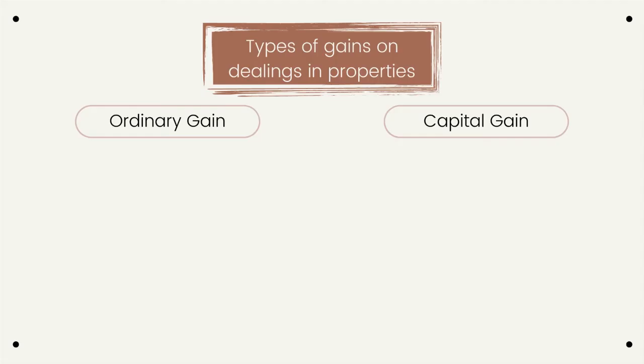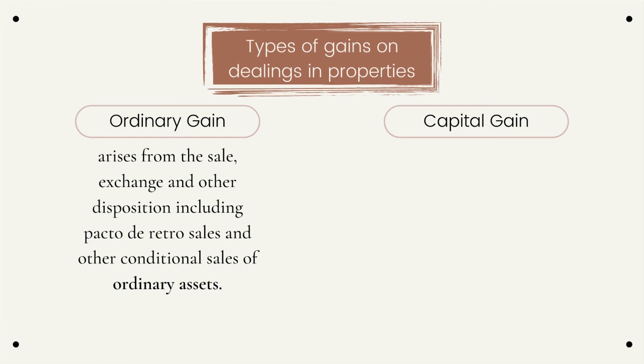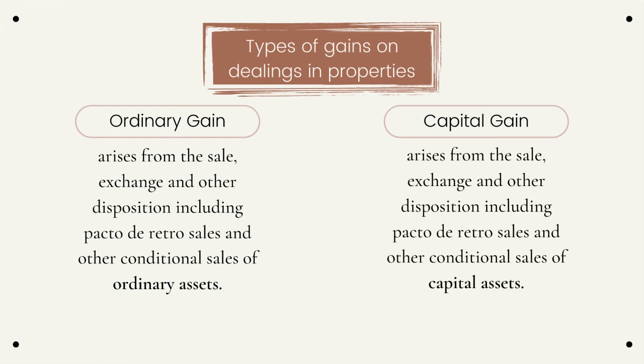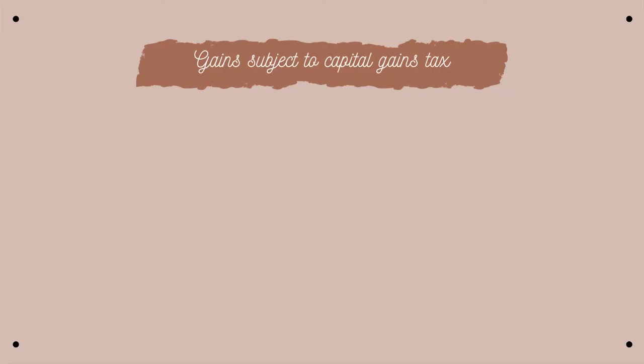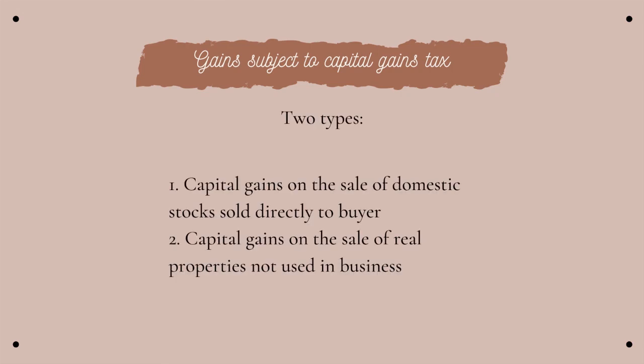Types of gains on dealings in properties. Ordinary gain arises from dealings and other conditional sales of ordinary assets, while capital gain arises from dealings and other conditional sales of capital assets. There are only two types of capital gains subject to capital gains tax. These are capital gains on the sale of domestic stocks and sale of real properties.